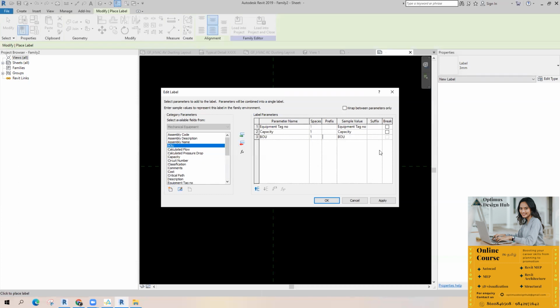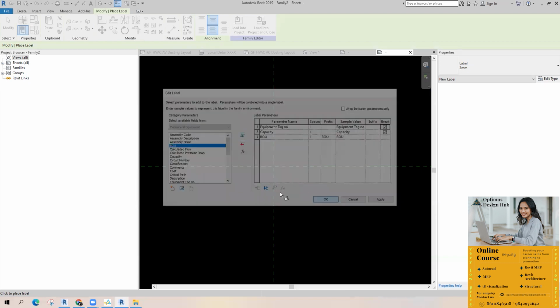Okay. Prefix I'm going to give BOU. I'm going to break it. Equipment tag, capacity, after that BOU. Yes, we can use 3 lines. Okay. Just okay.